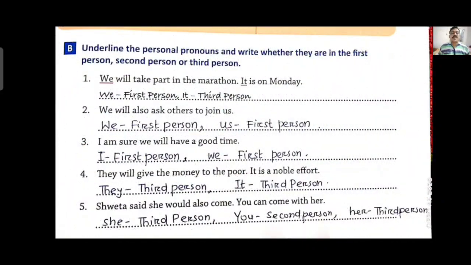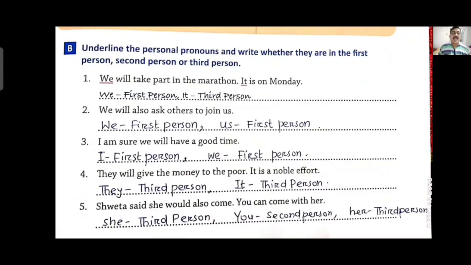Now exercise B. Underline the personal pronoun and write whether they are in the first person, second person or third person. Means here we have to underline the pronouns first, and you have to say which person it belongs to. We will take part in the marathon. It is on Monday. Here we, first person; it, third person. Second one, we will also ask others to join us. We, first person; us, first person.